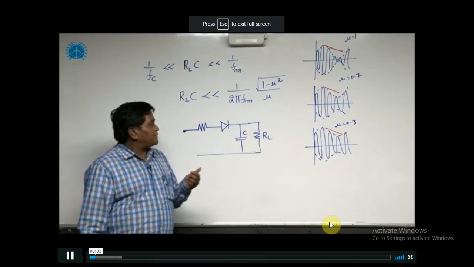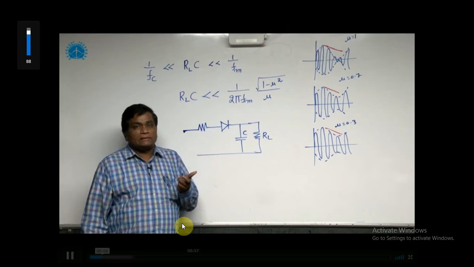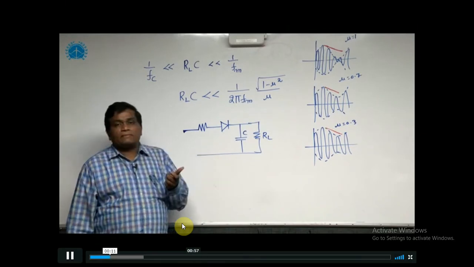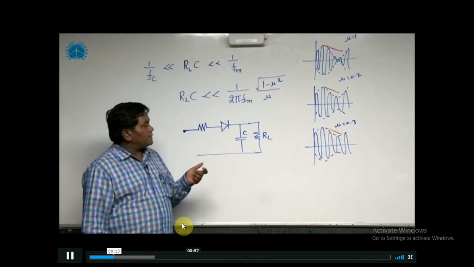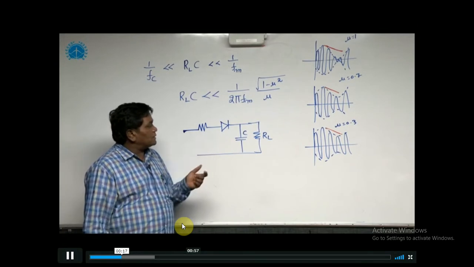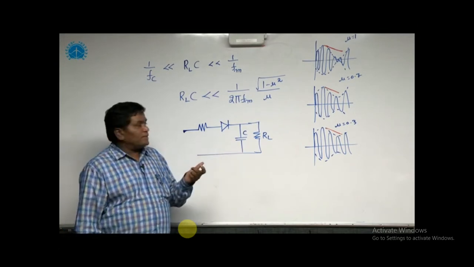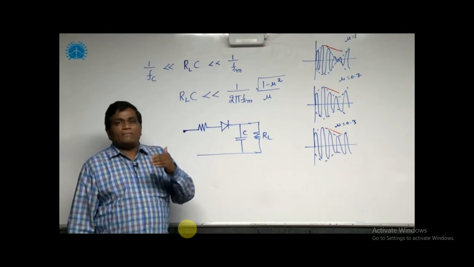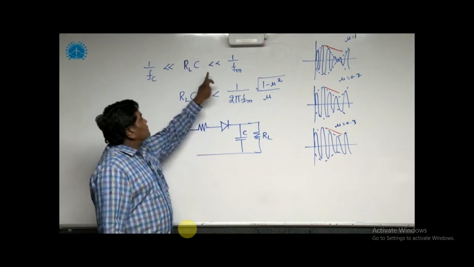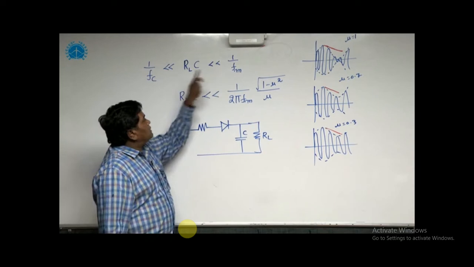An envelope detector is used for demodulating AM signals, but the time constant is one of the very important parameters. The charging time constant is always neglected, and the discharging time constant should be very high. But always an upper limit and a lower limit are required. So see this one, the time constant of any envelope detector should satisfy this condition.